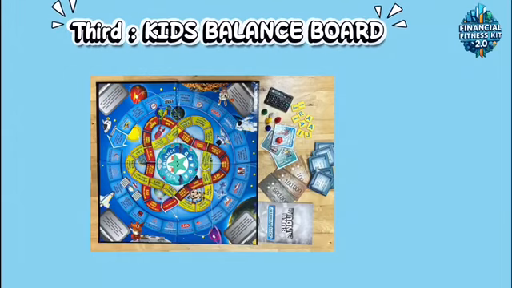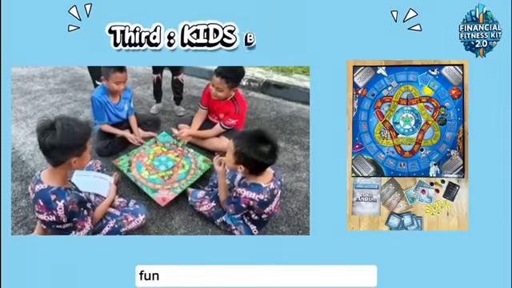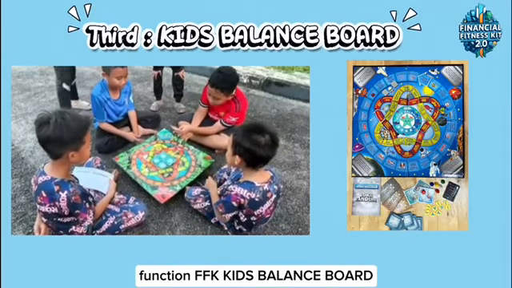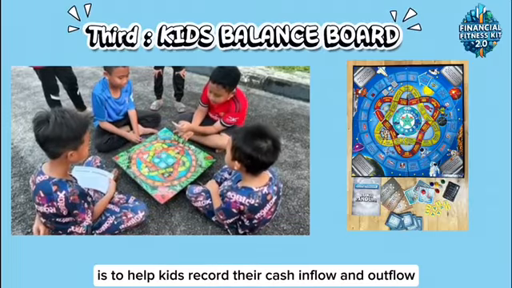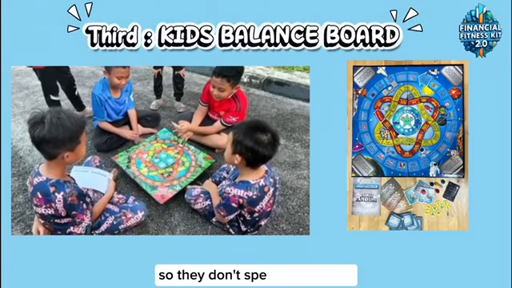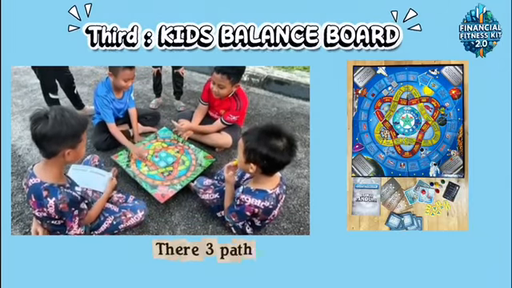Third is FFK Balance Board. The function of FFK Kids Balance Board is to help kids record their cash inflow and outflow so they don't spend it unwisely. There are 3 paths on this board.